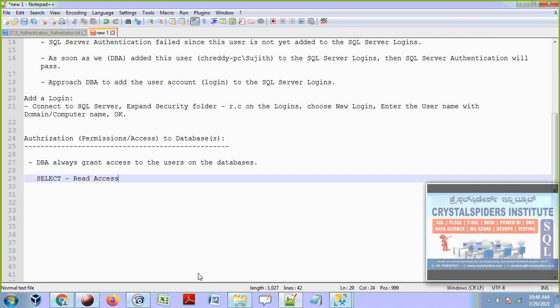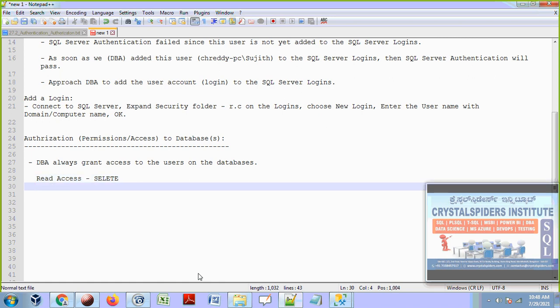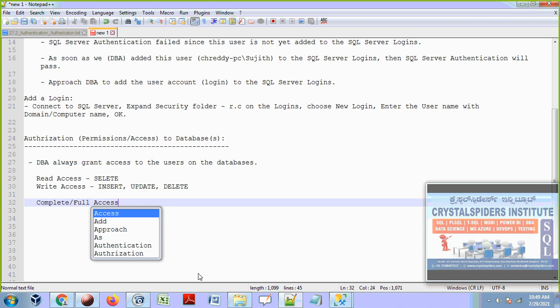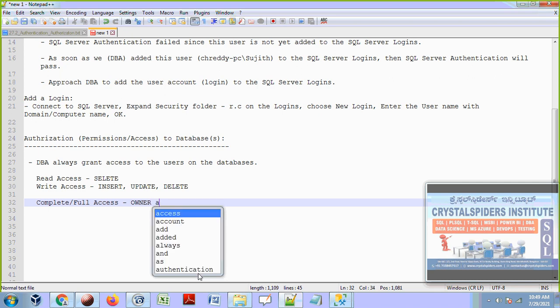So when they say write access, it means they want to run insert, update, delete. Write access: insert, update, and delete. Okay, and I want full access. Sometimes people will say complete access. They will say complete access or full access. So these are the terms people use, guys. Okay, these are not pure technical terms. Complete access or full access on the database, then we are making that an owner access. So that is what we are going to say, owner access.